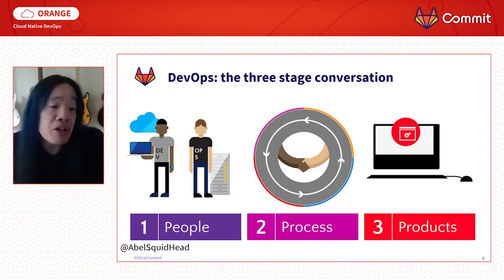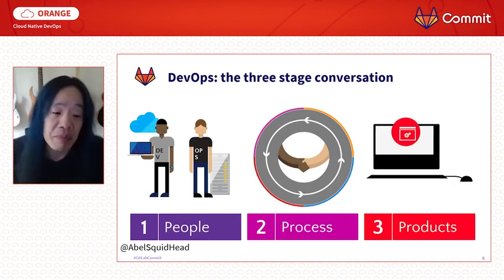And finally, you need to have products and tools that can help enable all of this. And today, I'm going to show using GitLab doing this because GitLab's a fantastic tool.